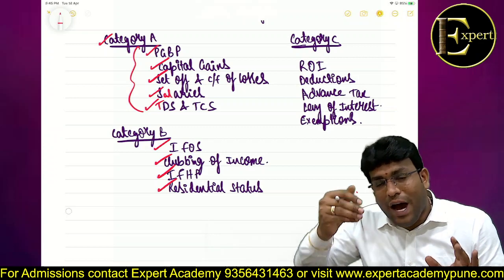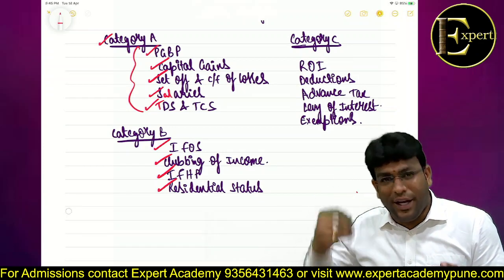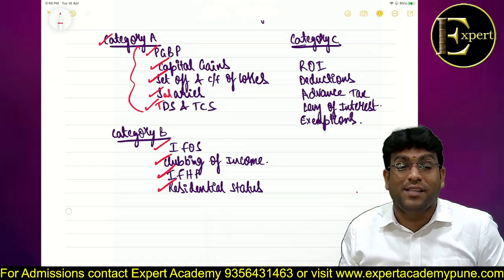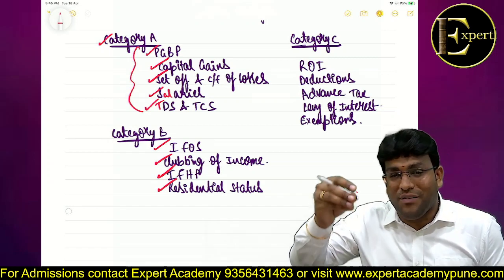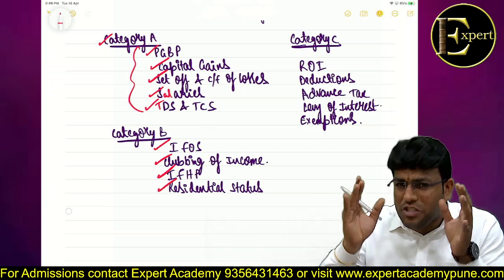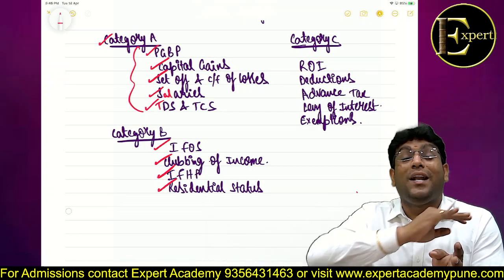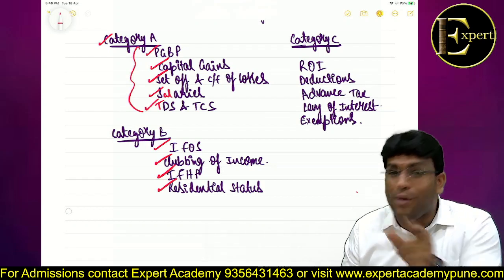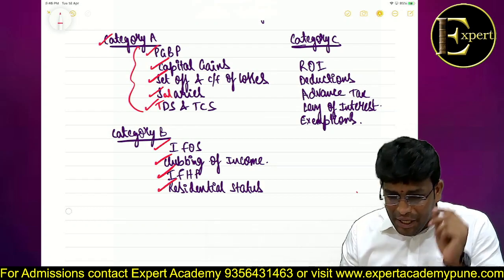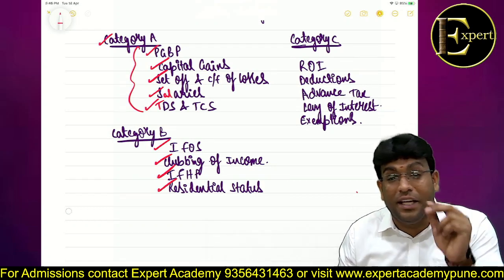But when it comes to RNOR, he is taxable in respect of Indian income and foreign income in two cases, that is, business controlled wholly or partly from India, and profession set up in India. So it is extremely important that you properly classify the residential status. Don't ever make a mistake in that, guys. So these are the interesting category B topics.